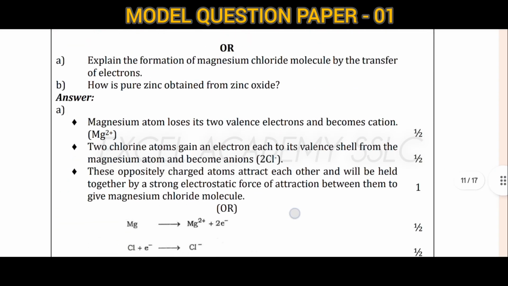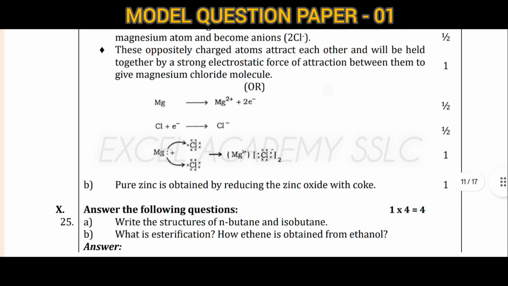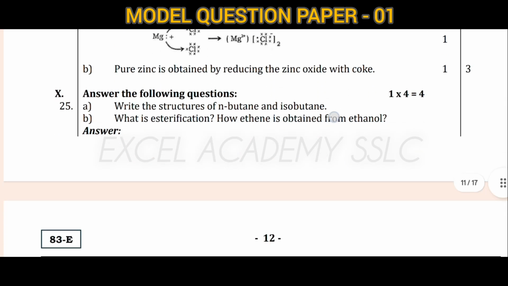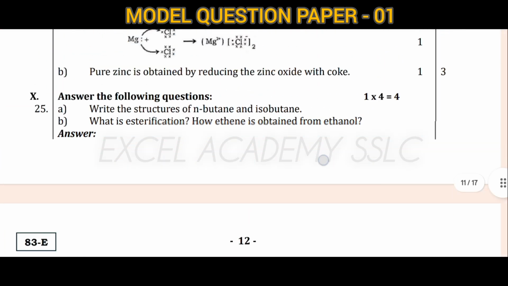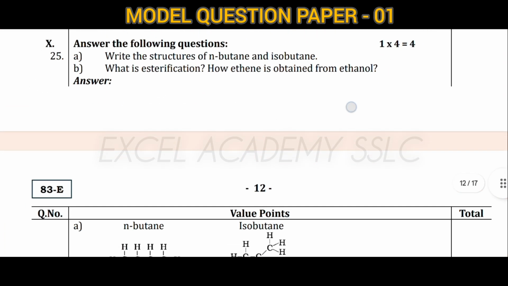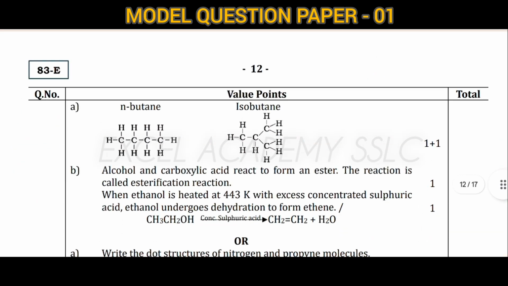Next, the question is, how is pure zinc obtained from zinc oxide? That is by reducing zinc oxide with coke. Write the structure of n-butane. n-butane as well as isobutane. What is esterification? How is ethene obtained from ethanol?